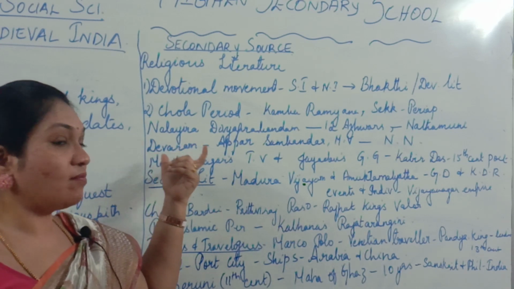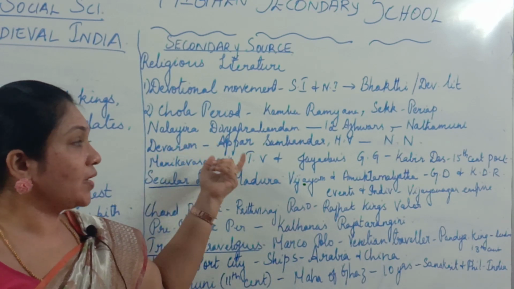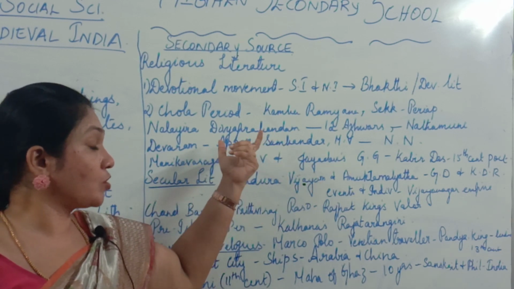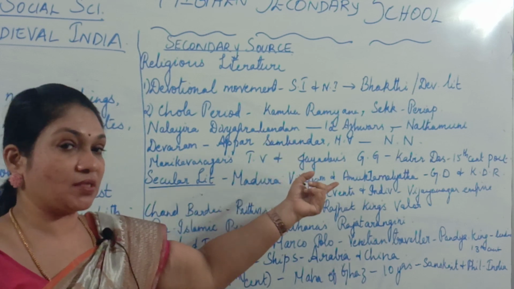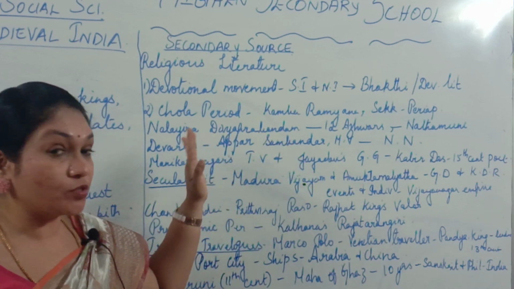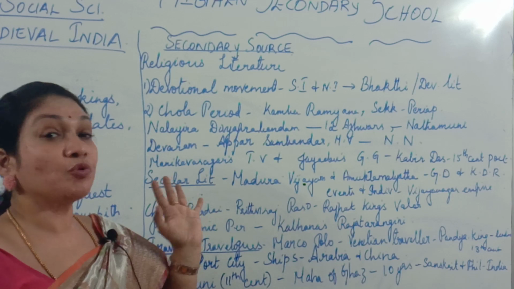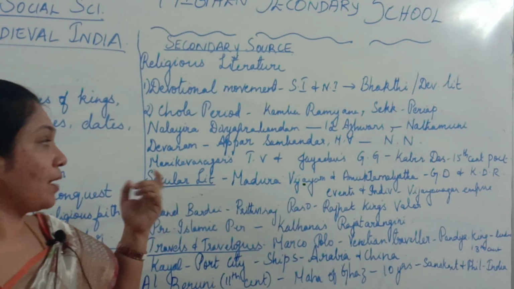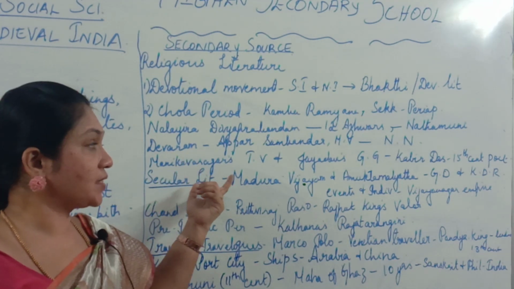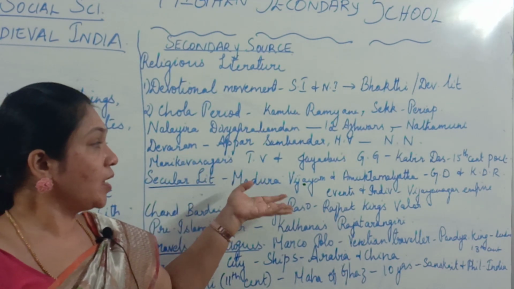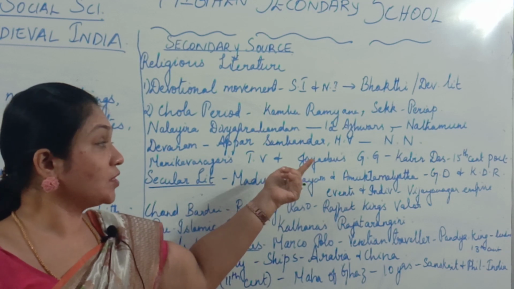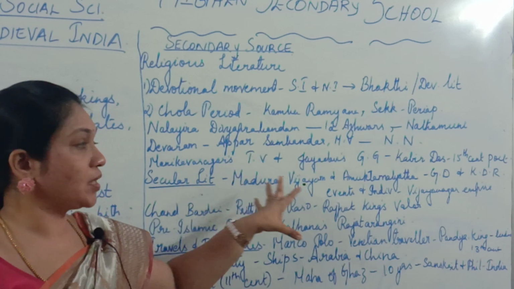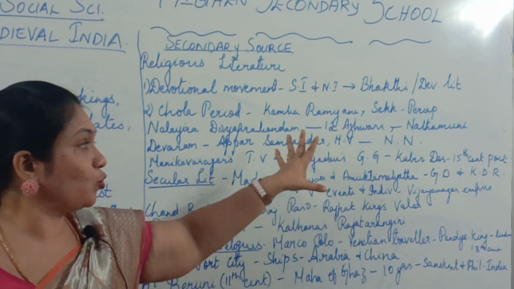Then Devaram. Devaram was composed by Appar, Sambandar and Sundarar. These three people composed, or wrote, Devaram, and it was compiled and put as a book by Nambi Andar Nambi. And you also have Manikavasagar's Tiruvasagam and Jayankondar's Kalingattuparani. These books also come under devotional literature.